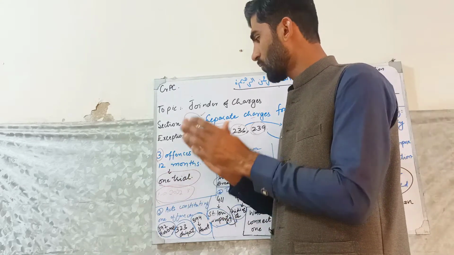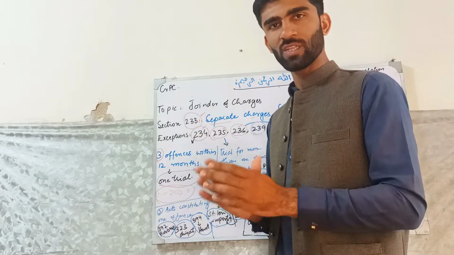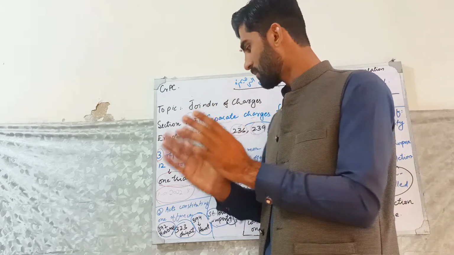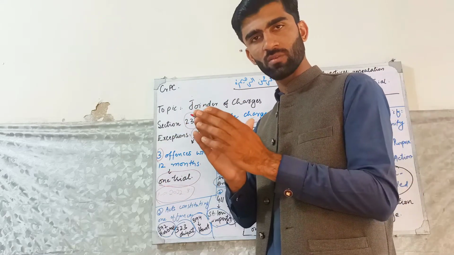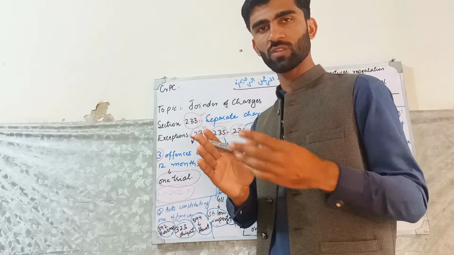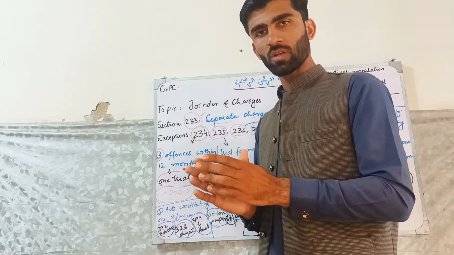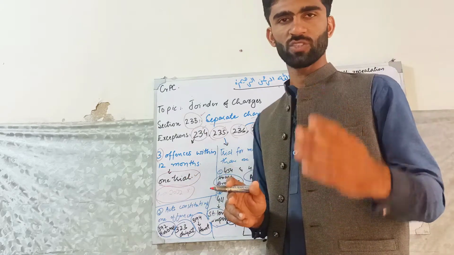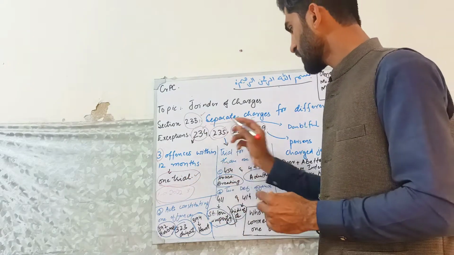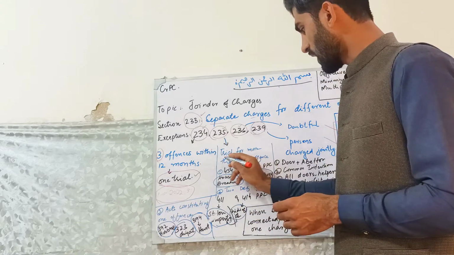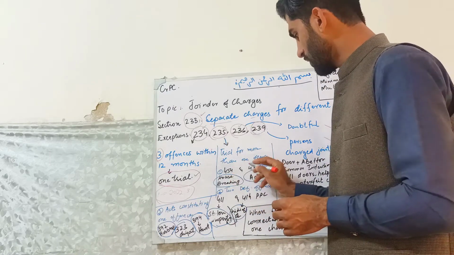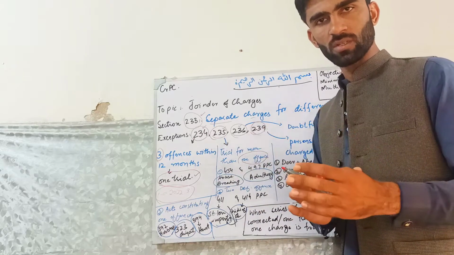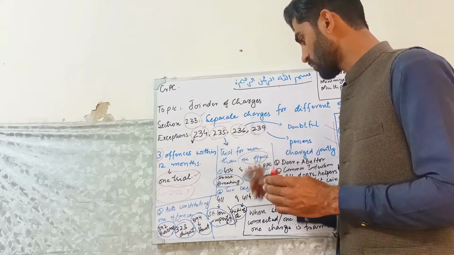So first we have to see that a person has committed an offense, okay, and he has committed two more offenses within the space of one year. So it will be treated as one trial, and there will be one charge on him. Section 235 says trial for more than one offense. If there is more than one offense, what will the trial be? There will be one trial for more than one offense.